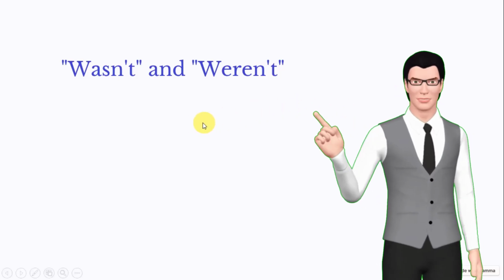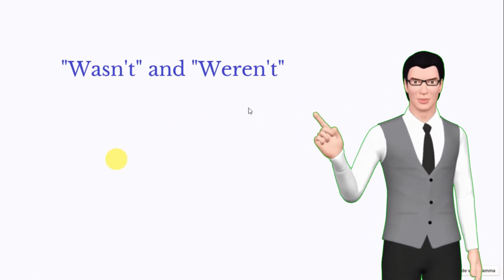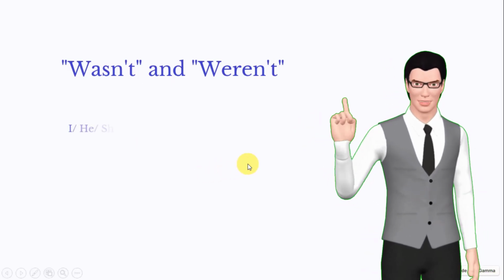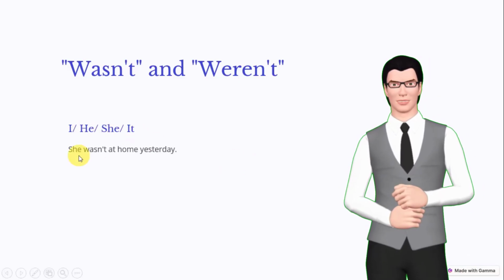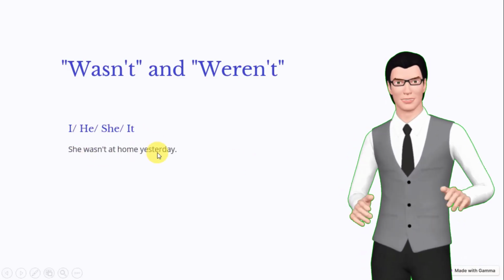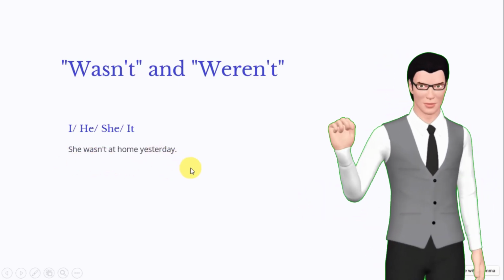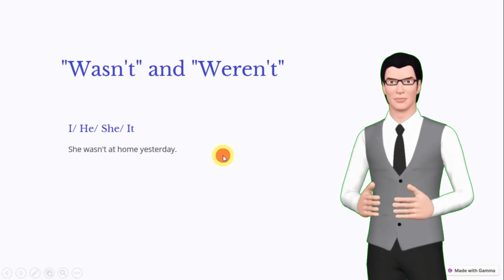Wasn't and weren't. Right, that is now the negative form. Was and were is positive. Wasn't and weren't is the negative form. Righto. Let's see. I, he, she, it. She wasn't at home yesterday. Or she wasn't in a good mood yesterday. Or she wasn't here yesterday. He wasn't here, or it wasn't here.